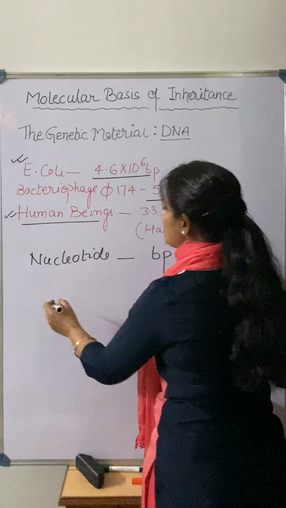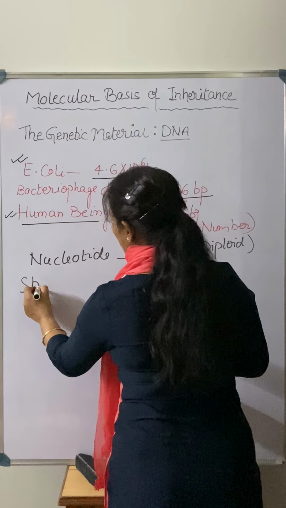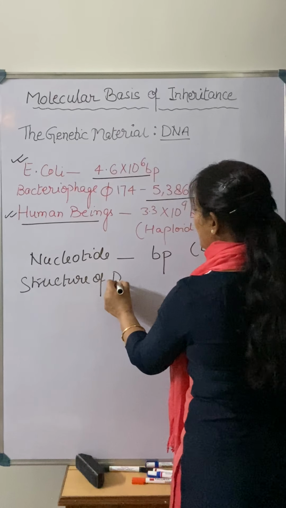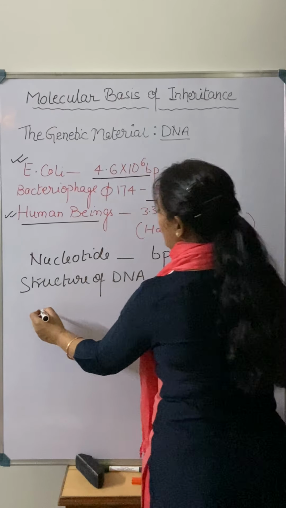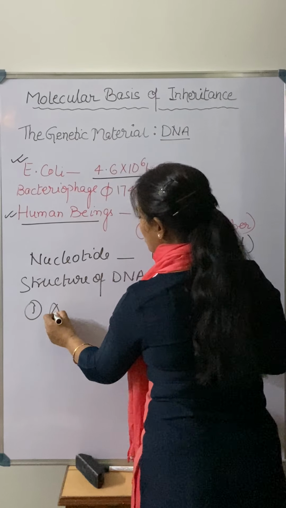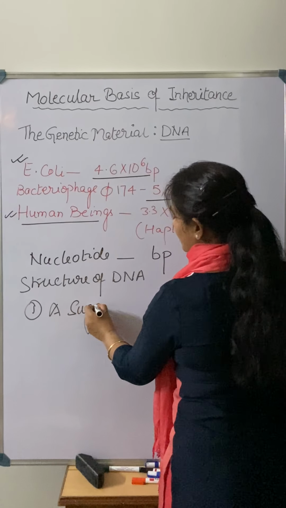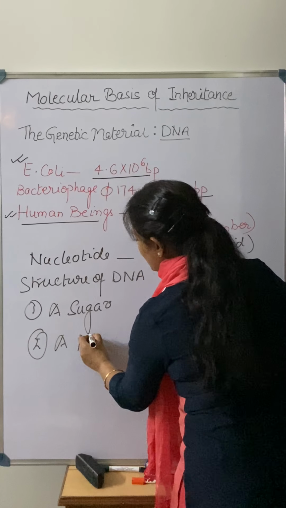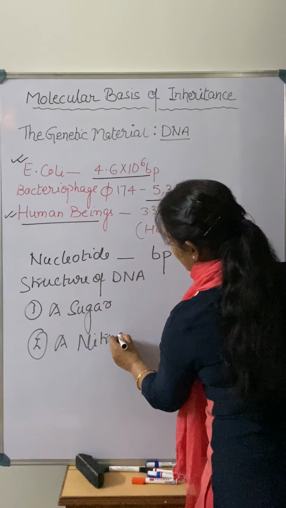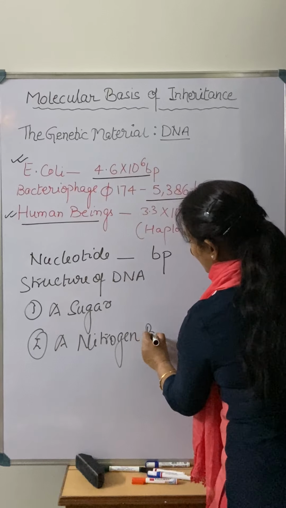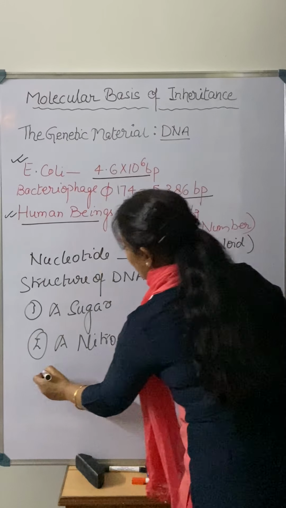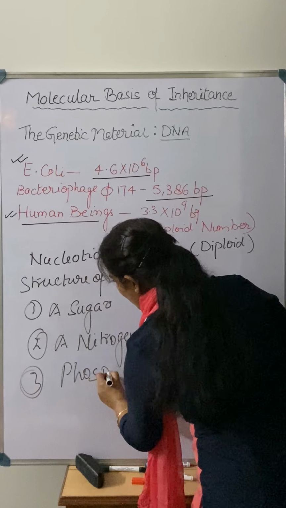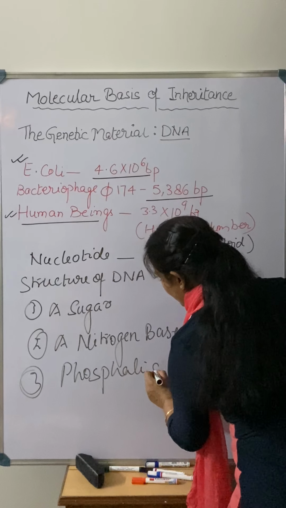Now if we talk about the structure of DNA, DNA has three things, right? First one is the sugar. Second one is a nitrogen base. And third one is the phosphorus group, or you can say phosphate group.